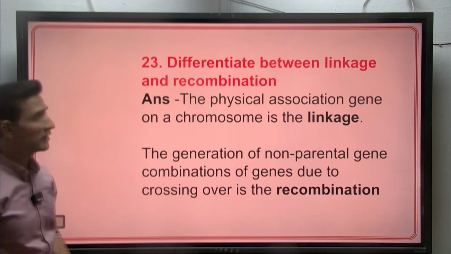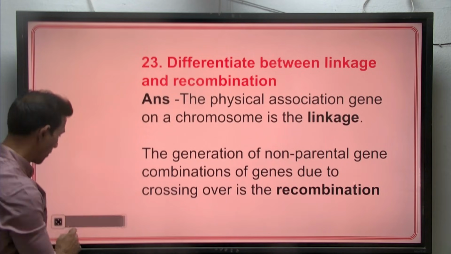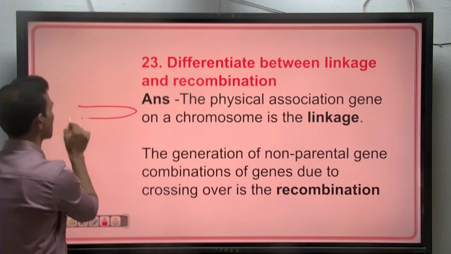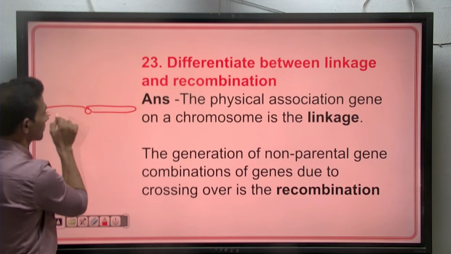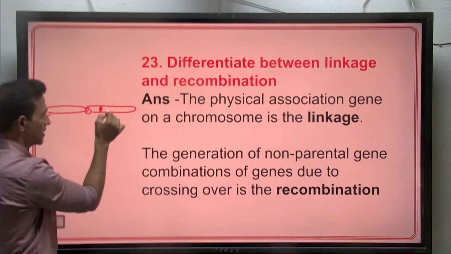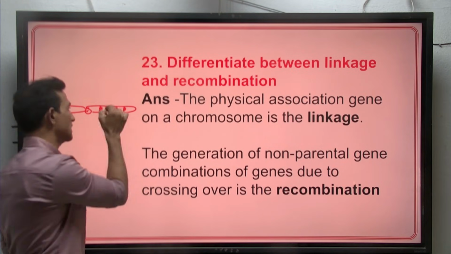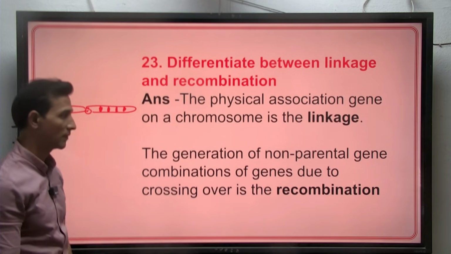Give the differences between linkage and recombination. Whenever we speak about linkage, on a chromosome, where the genes are located, we call it linkage. We can say the physical association of genes on a chromosome is called linkage.